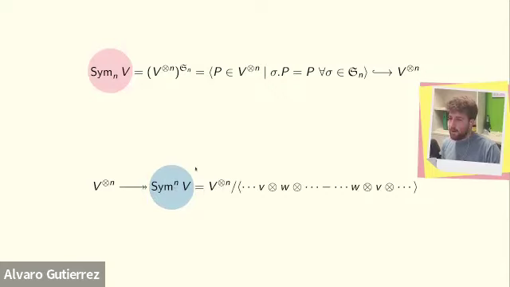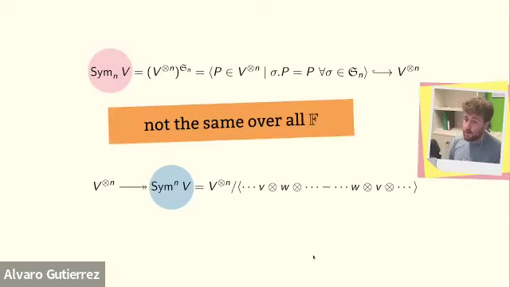All right. Now, usually you don't distinguish between these two constructions. And the reason is because over C, they are isomorphic. They are the same functor. But they are not the same over all fields. So there are very elementary examples in which n is, I think, 2 already, and these two things are not the same over some field.